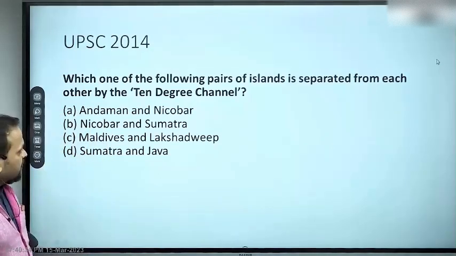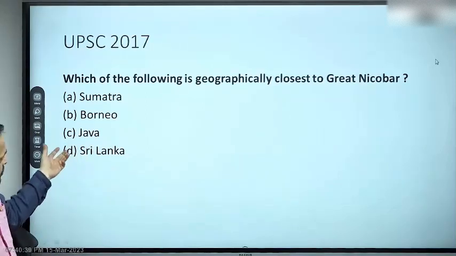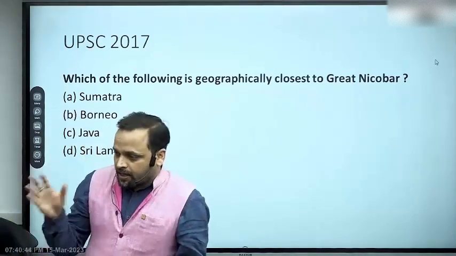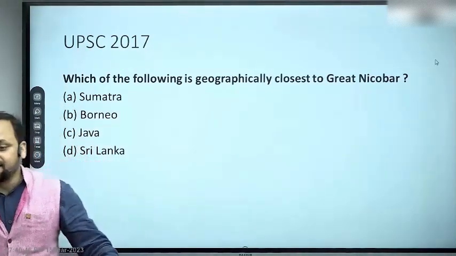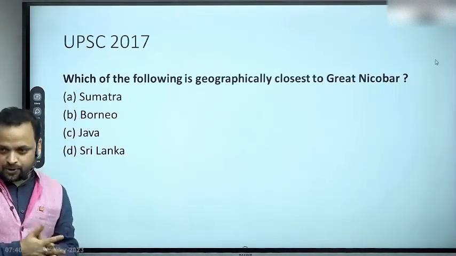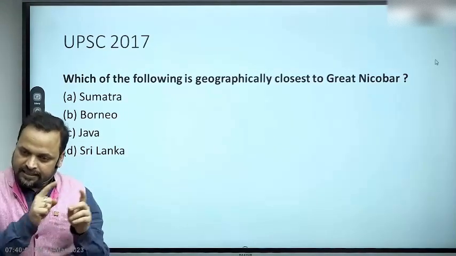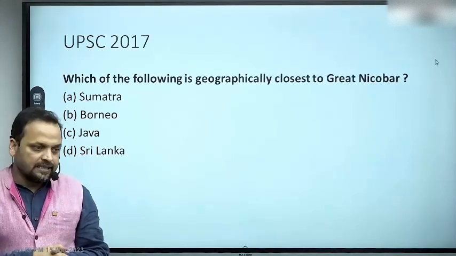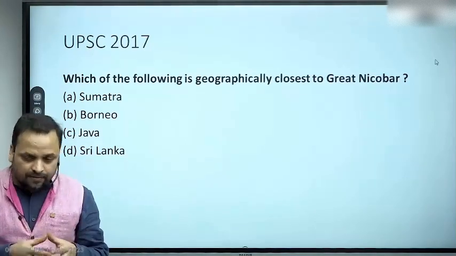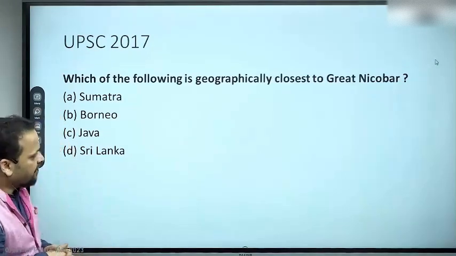This is one question. Let's go to the next question, the similar kind of question. Which of the following is geography closest to Great Nicobar? Sumatra, of course, and that's why later you will find Andaman Nicobar ASEH connectivity project. ASEH is nothing but a reference to a part of Sumatra island, provincial name. All right, and that the tip of Sumatra is the island of Sabang. सुना है आपने, right? Sabang Island, close to the Nicobar, where India is interested in building maritime infrastructure, right?